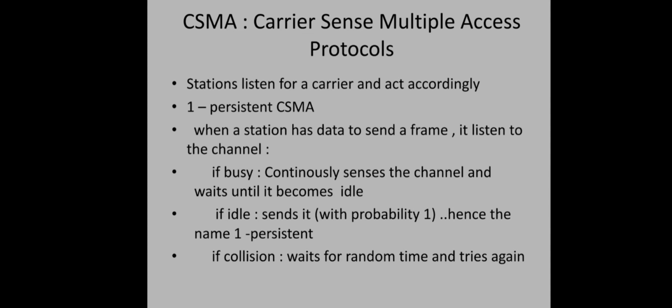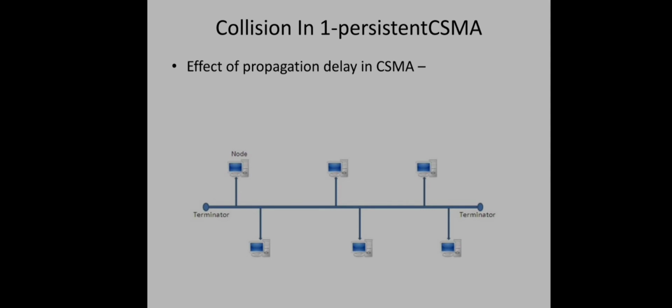So what are the different reasons for collision here? First one is the effect of propagation delay. Let us take this example. Suppose this is node 1 and this end system is node 2. Suppose node 1 starts transmitting since the channel is idle now. Immediately after that, node 2 also wants to send some data. It senses the channel, and if the propagation delay is long, the data from node 1 has not yet reached node 2. So what it feels is the channel is still idle. So it will send the data, right? So there is a collision.